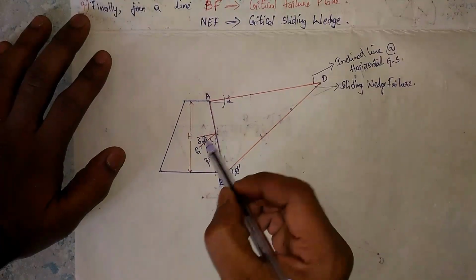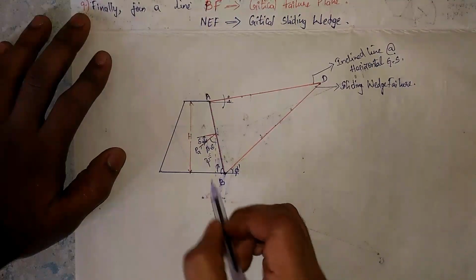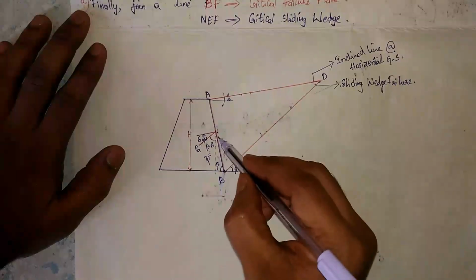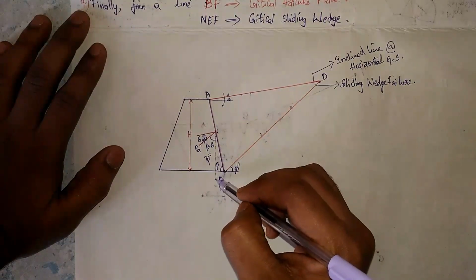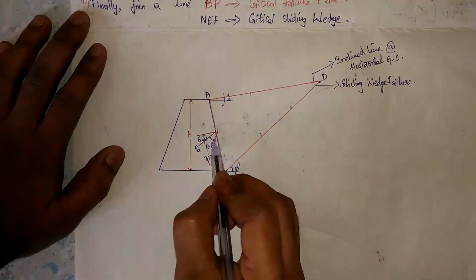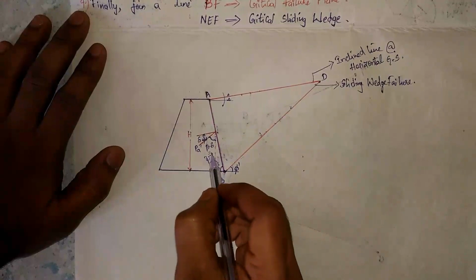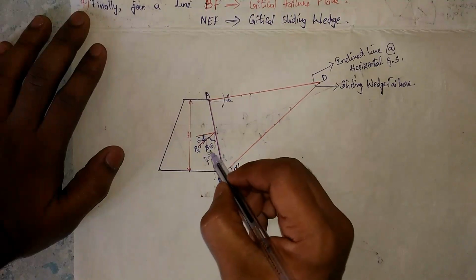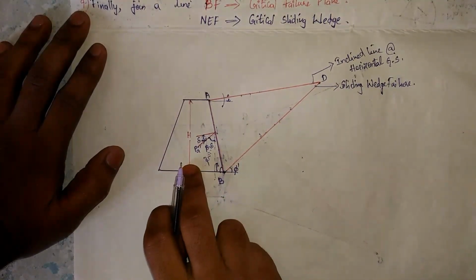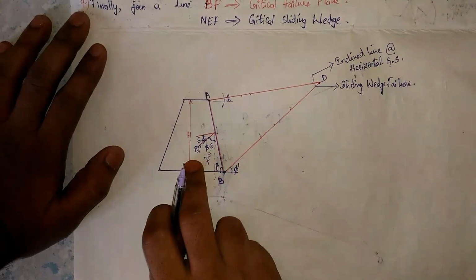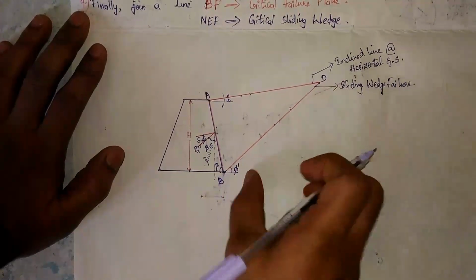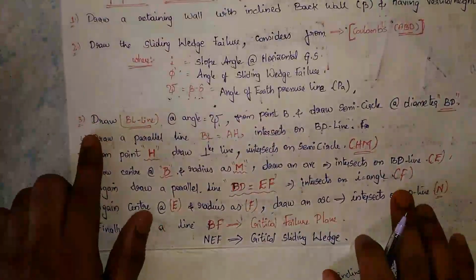For example, see here, active pressure is developing at an angle delta. The sign develops when the load is applied in a vertical downward direction, so I have taken a dotted line in the vertical downward direction. We need to find this angle, which is nothing but beta minus delta, and I have kept the sign for it. So this is the angle of earth pressure line. In the third point also, we are drawing an earth pressure line which depends on this BD plane. Okay, right. So two points are completed.